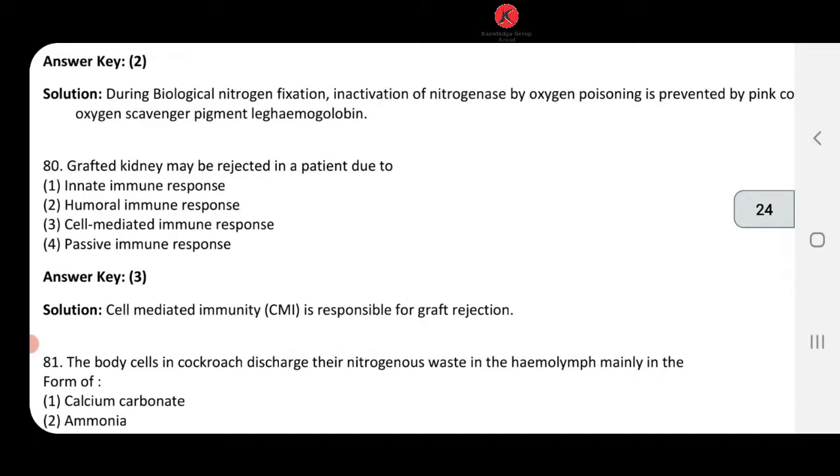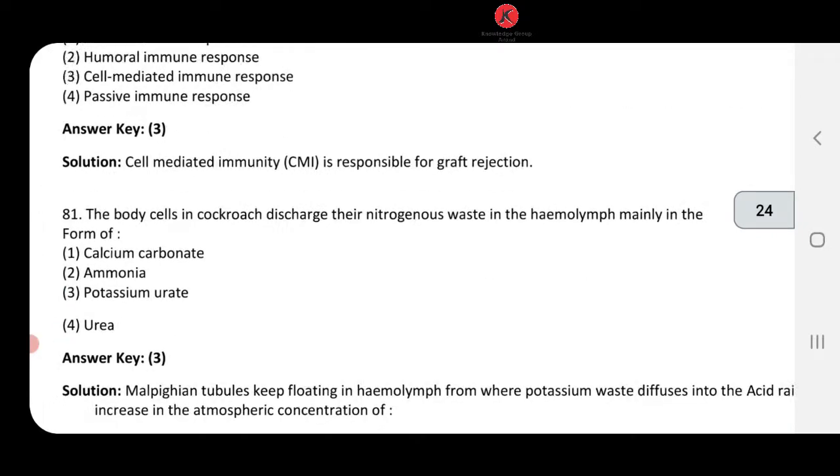80 number, grafted kidney may be rejected in a patient due to, बहुत बार ये क्वेश्चन रिपीट हो चुका है. Grafted kidney, organ transplantation, कौन सी immunity? Is it humoral? Is it cell mediated? Yes, it is cell mediated immunity. Let's look out for the answers. So cell mediated immune response, answer number 3. 80, answer number 3 is going to come.